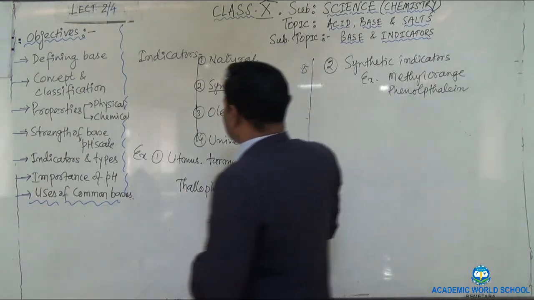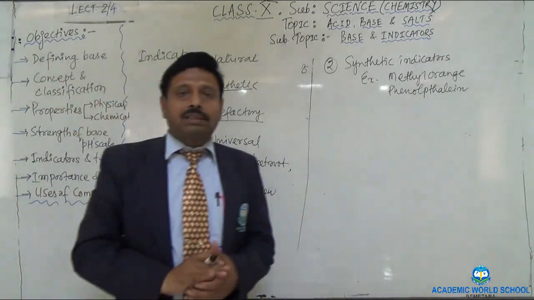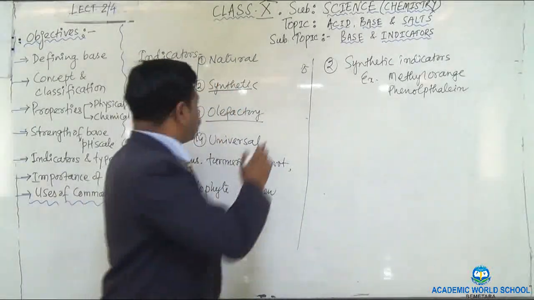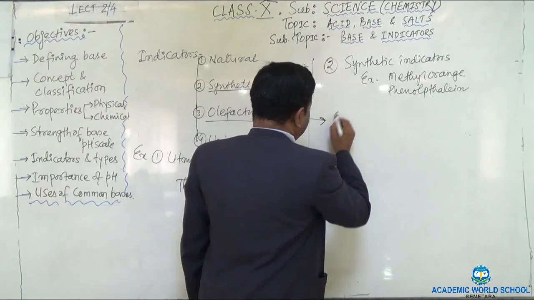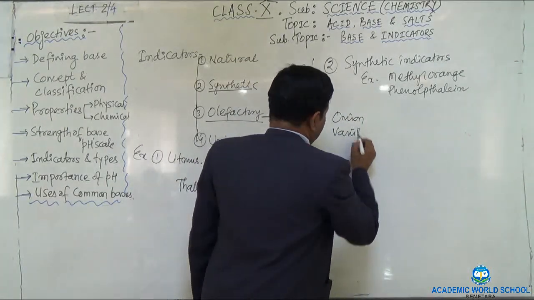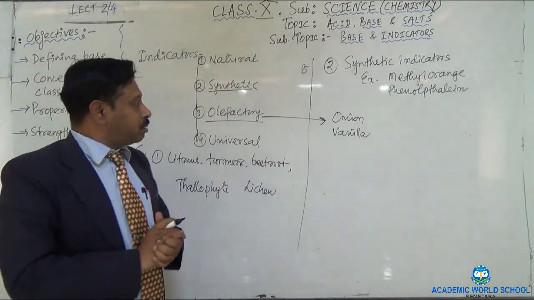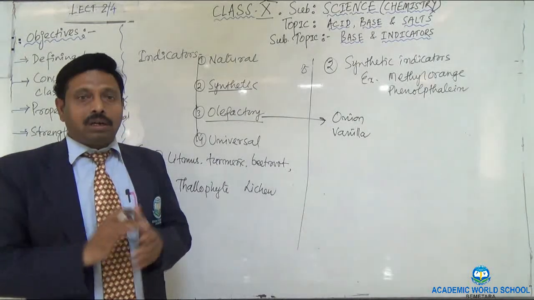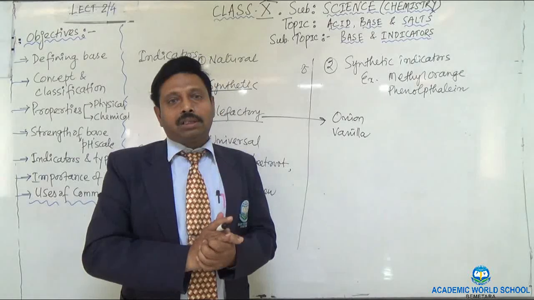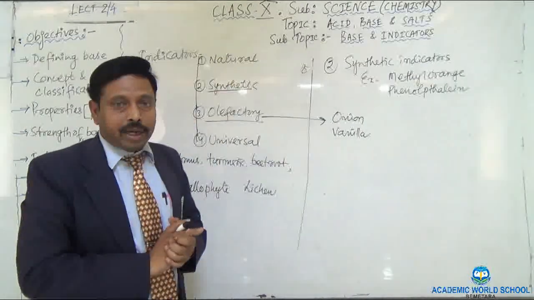Okay, then come to the olfactory indicator. Olfactory indicators relate to the sense of smell. You can take two examples of olfactory indicators: onion and vanilla flavor. The onion and the vanilla flavor produce a particular smell in acidic solution or acidic medium, but they have no smell in the basic medium. So these are your olfactory indicators.